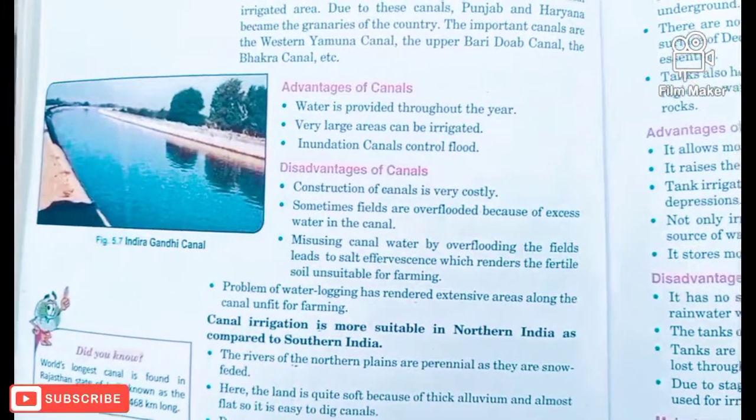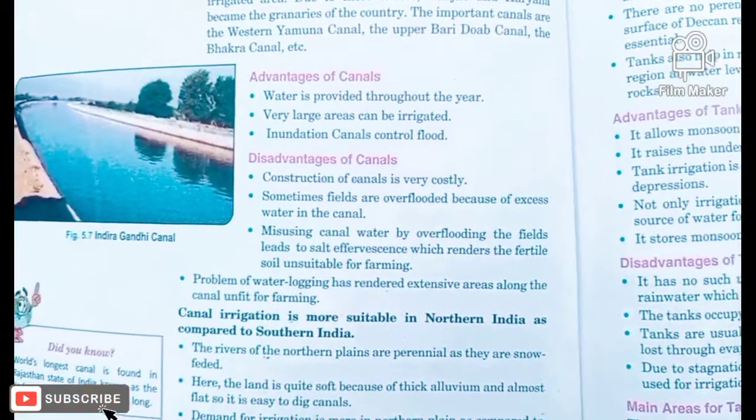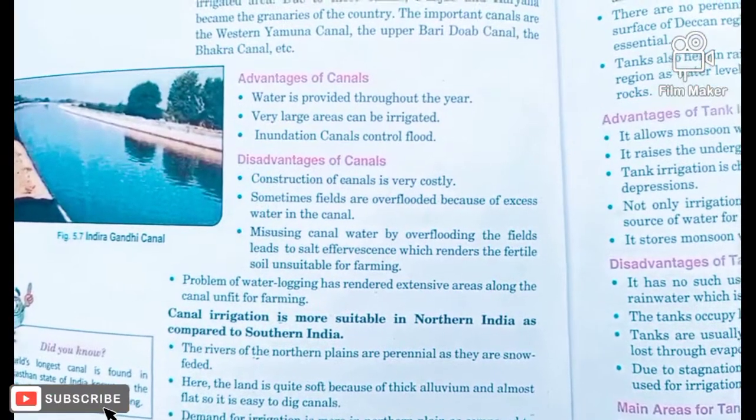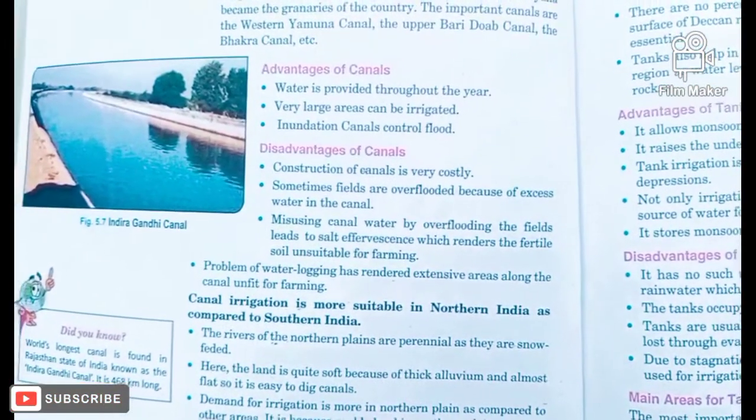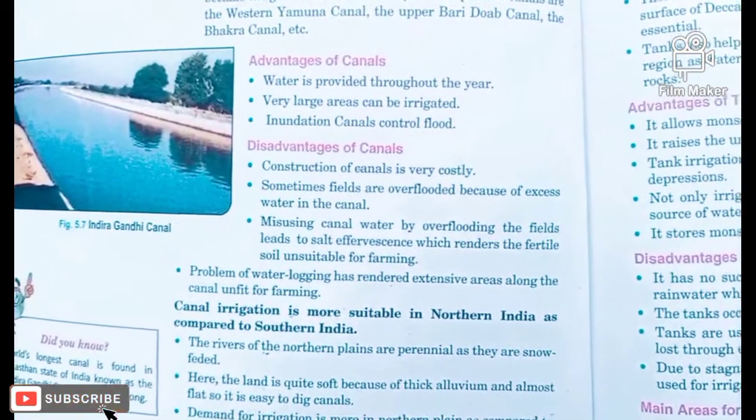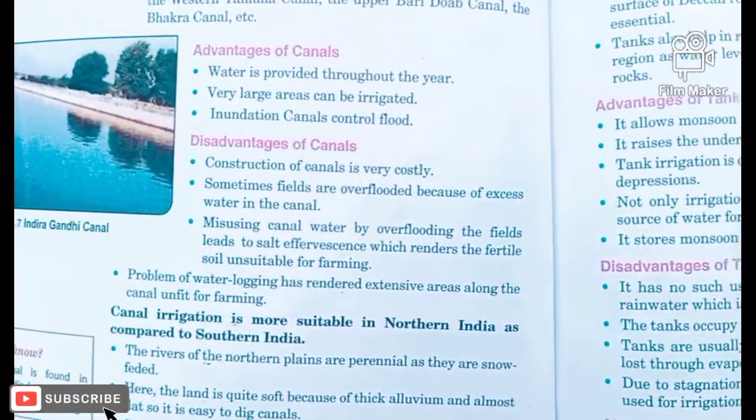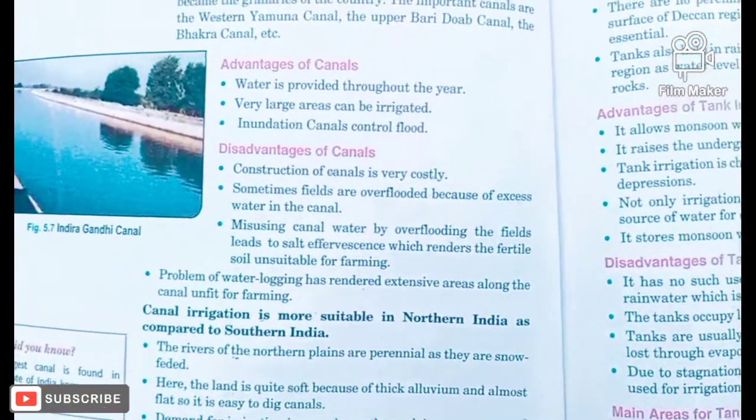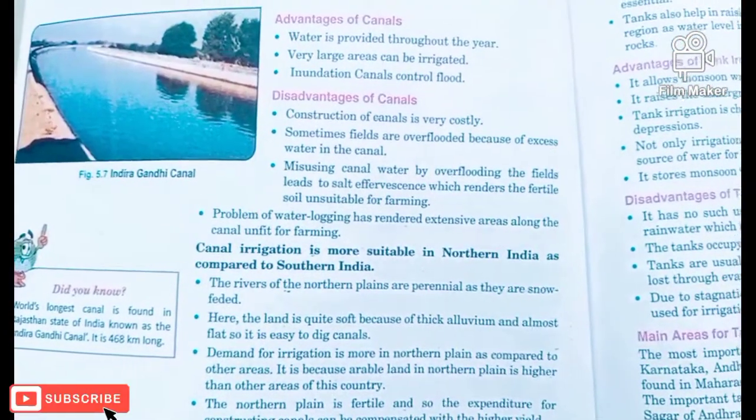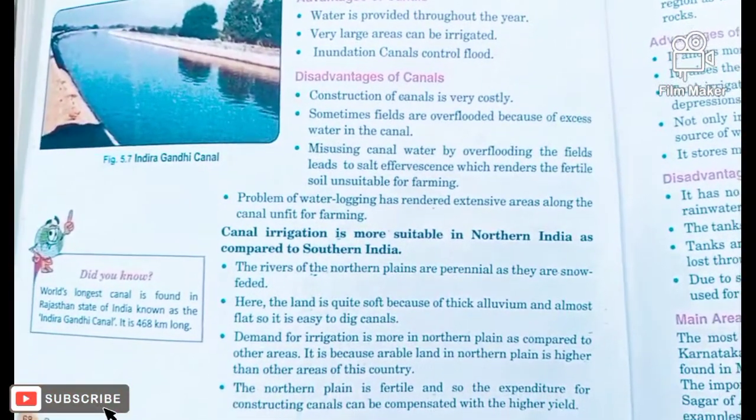But inundation canals are used widely to control floods. Take a look at the disadvantages. These are very costly because they have to go a longer distance. That's why they are very costly. Due to the overflooded areas having lots of water throughout the year, this can cause waterlogging, and this waterlogging can bring a lot of salt to the soil, so the soil can become infertile and unsuitable for farming. So these problems can be faced with canals.